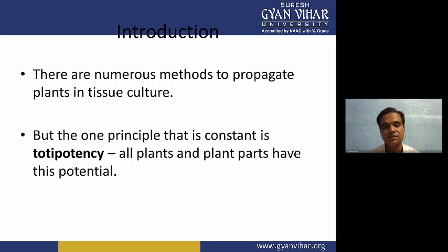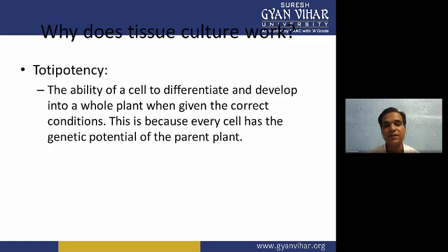But nowadays very latest research is going on, and we can induce totipotency in many animal cells also. Then they can convert into stem cells and into other types of cells and tissues. So the ability of a single cell of the plant to differentiate and develop into the whole plant appears when we give the correct environmental condition, chemical condition, and aseptic condition.